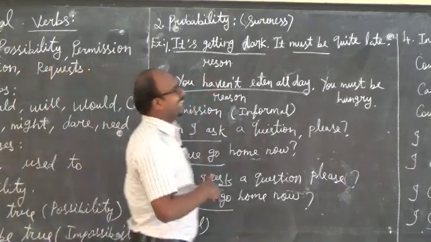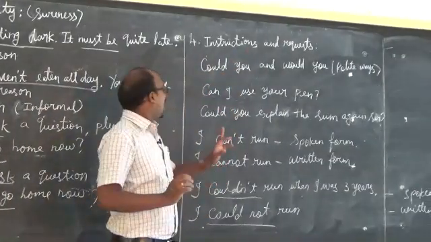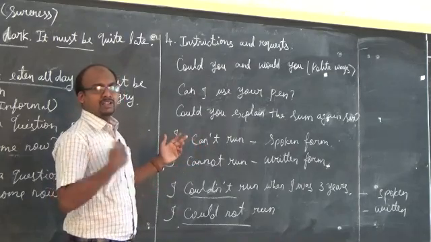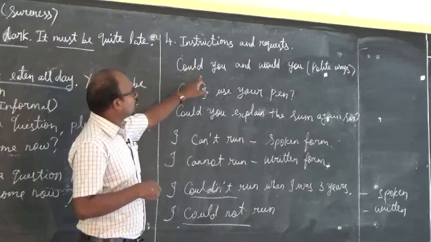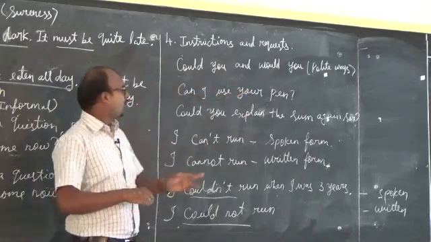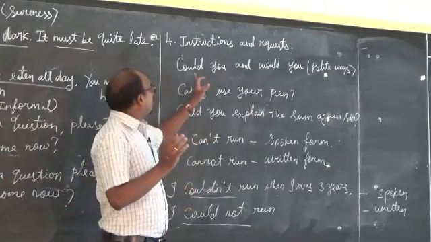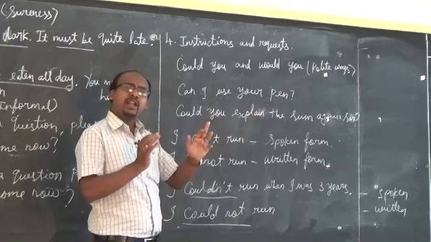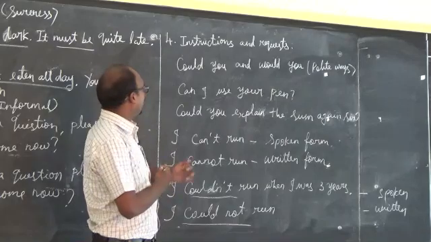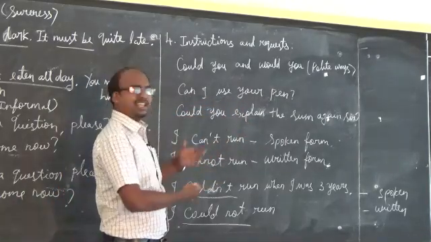Next we move to instructions and requests. For instructions and requests, the auxiliary verb, the modal verb can is used. Could you and would you are polite ways of asking a question. I already told you, could and would are a more polite way of asking permission or request. For example, can I use your pen? I already told you, can I use your pen is informal.